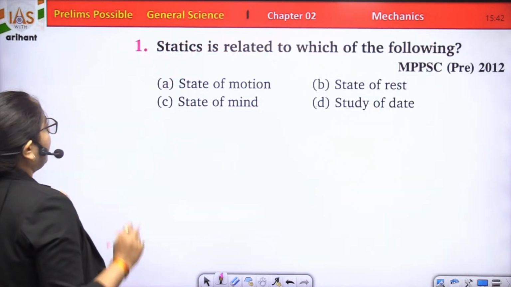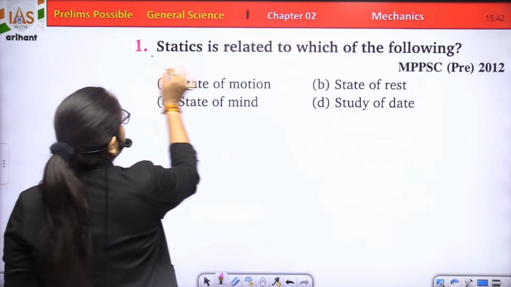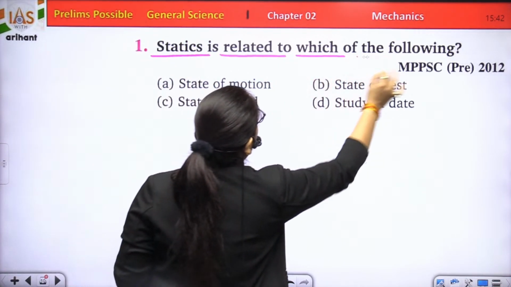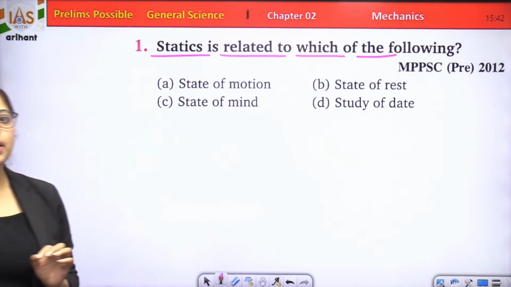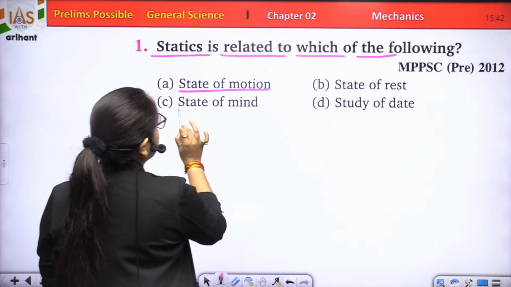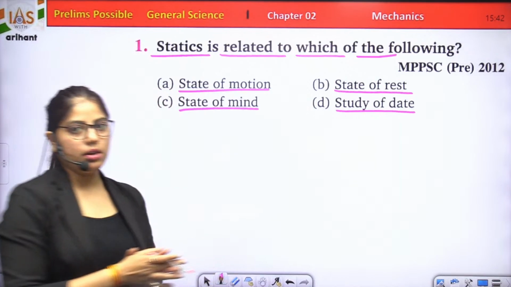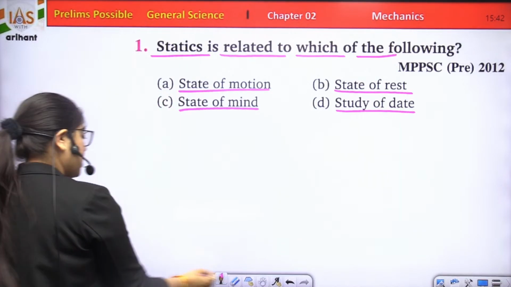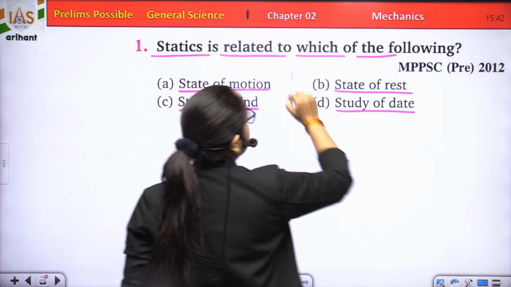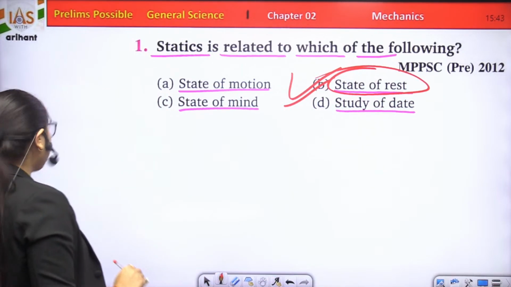Now, comes to the first question. Statics is related to which of the following? Option A, state of motion; state of mind; study of date; state of rest. So the correct answer will be state of rest.